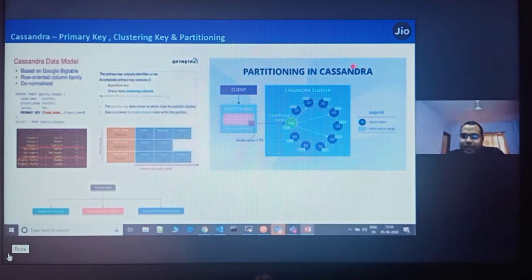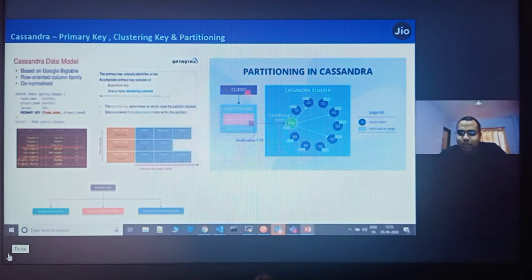In this diagram, as I explained previously, the partitioner, like the murmur3 partitioner, internally stores the data into the Cassandra ring, and it uses consistent hashing to find which node to store the data. Whenever you want to write any data from a client, the partitioner finds the hash value of the data. The key is associated with the hash function, and the hash function gives a value. For example, the hash value here is 15. So it finds which is the nearest node for 15 and gives it to the coordinator node.